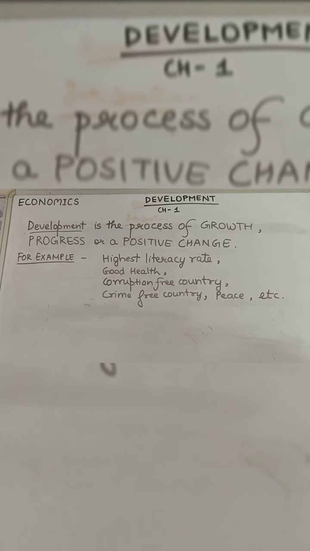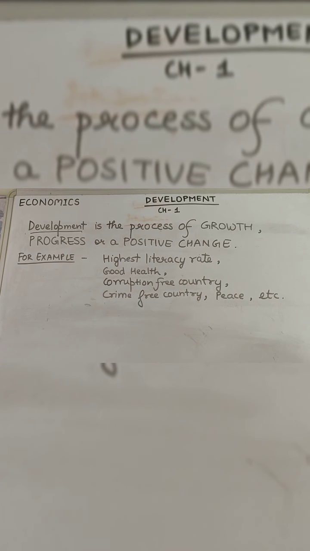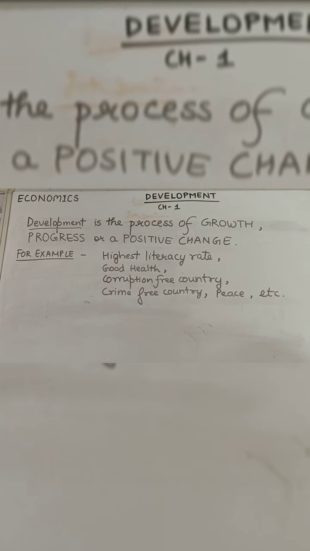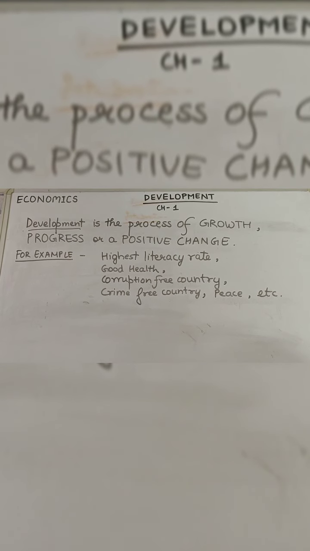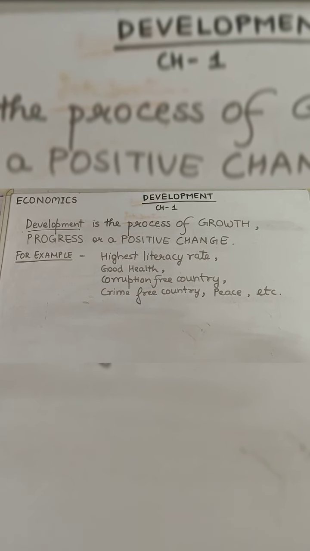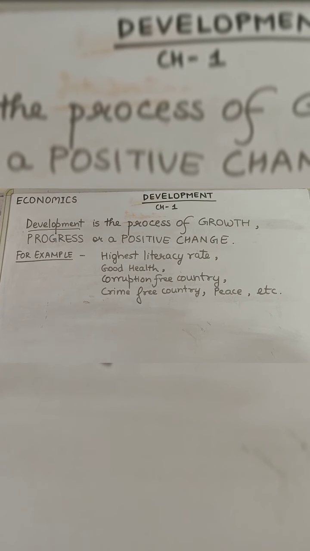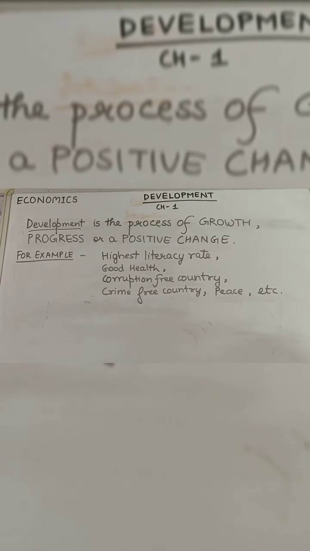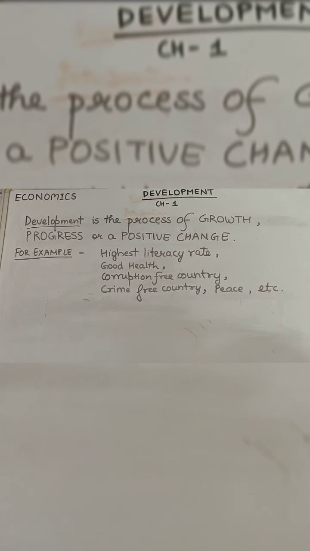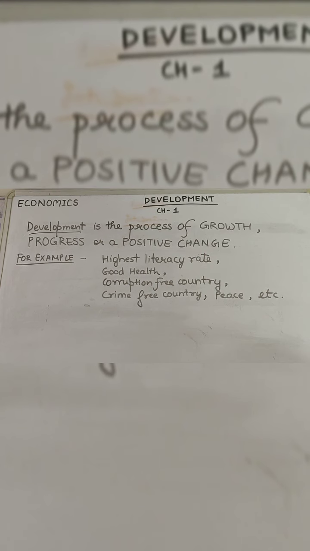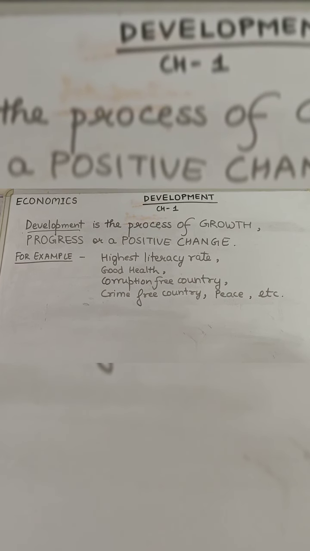A corruption-free, crime-free country would be considered development for the nation. Peace or harmony in the country. So together these comprise what we know as development. There is no exact meaning or definition of development, but any kind of growth, progress, or positive change that happens in the country or anybody's life, we would call development.